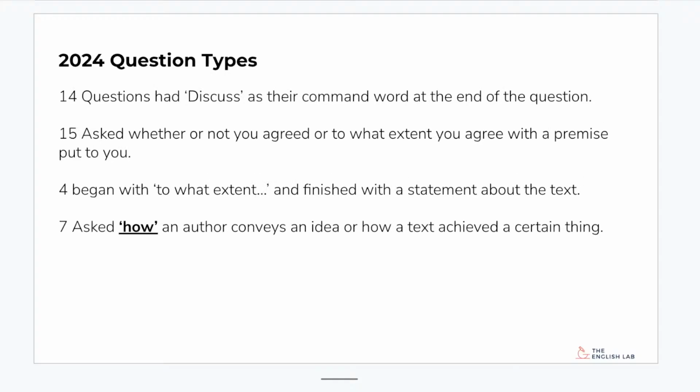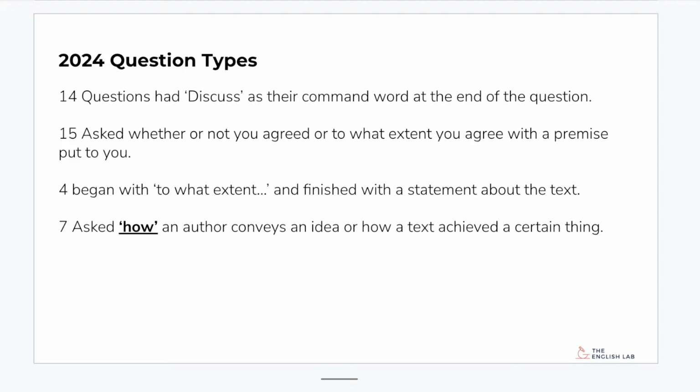I'm going to show you some more stats. This is from last year's exam. There are 40 questions in section A because there are 2 questions each and there are 20 texts. You don't need to worry about the other 19 texts other than the one that you are doing, but this gives you a sense of the ways you might be asked questions. Last year, 14 out of the 40 questions had discuss as their command word. It is a very popular way of putting the question to students, so we need to have strategies for dealing with that. I'll answer what to do when you get a discuss question in a little moment as well.